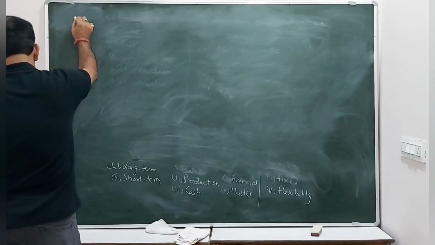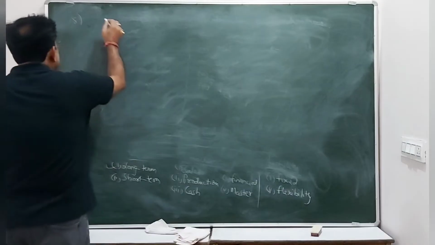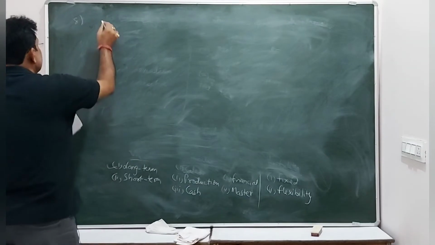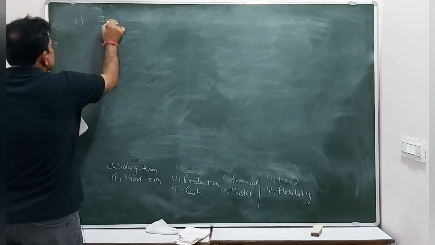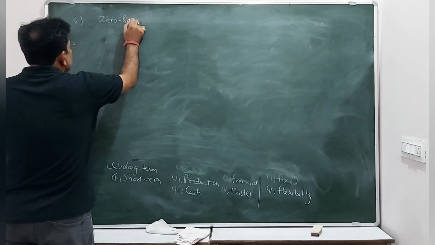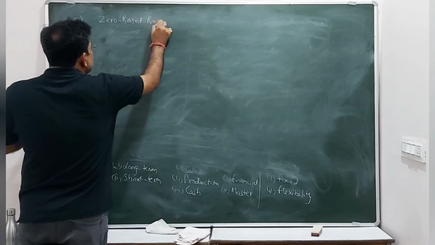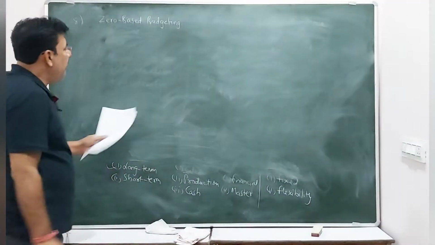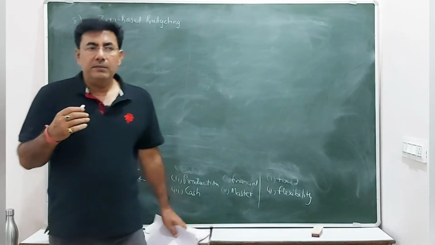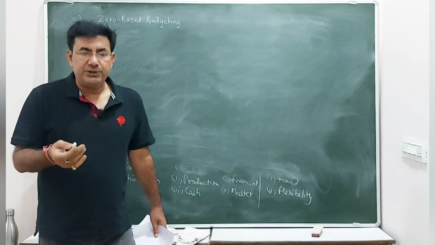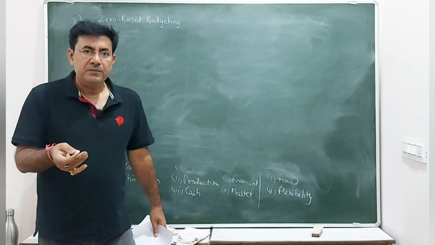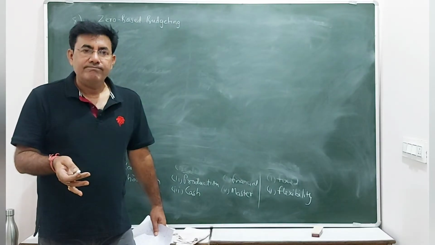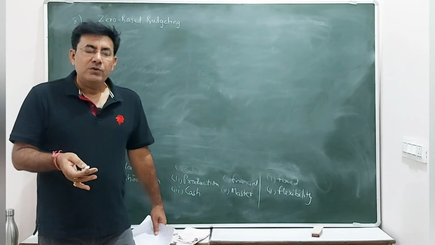क्वेश्चन नंबर 8. क्वेश्चन नंबर 8 है जीरो बेस्ड बजटिंग पे एंड इसके एडवांटेजेस एंड डिसएडवांटेजेस. Zero based budgeting. Just let me brief you about this. Zero budget means the budget which starts from the scratch, मतलब जीरो से स्टार्ट करना है. And basically इस बजट में all the employees are included. ये बड़ी चीज़ है.